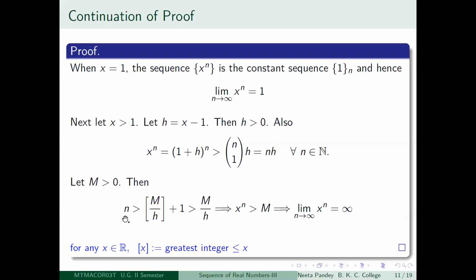So if you take any positive real number m, then look at m divided by h. h is positive, so that is perfectly all right. So m divided by h is going to be a positive real number. Look at box of m divided by h. What is box of m divided by h? It means look at the greatest integer less than or equal to m divided by h.